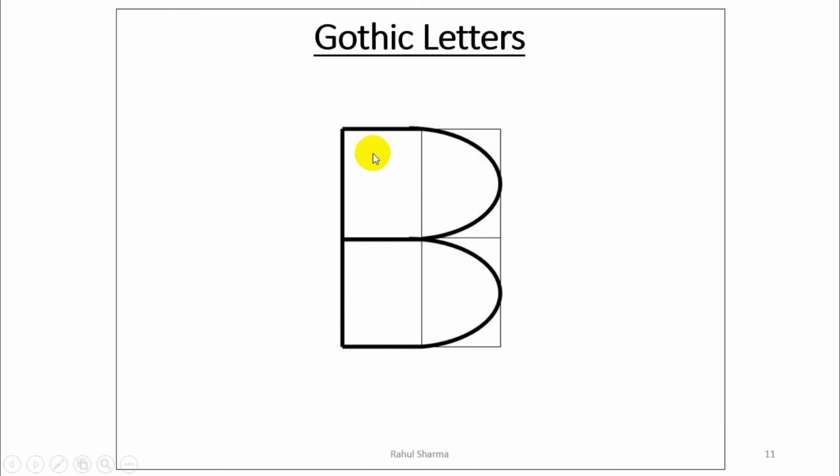Now this is the letter B. It should have straight line here, and it must have straight and curve part. It is not the continuous curve, it should be the combination of straight and curve part, and two equal parts above and below the mid.